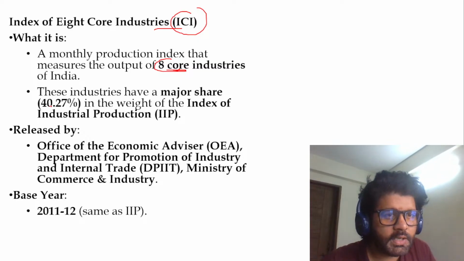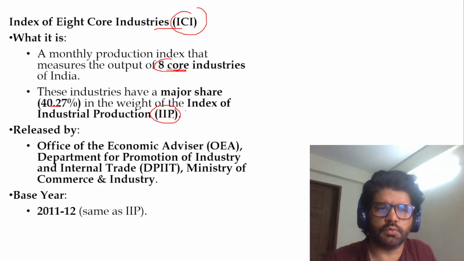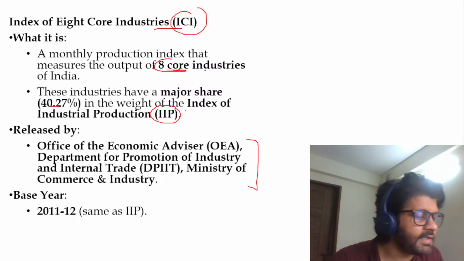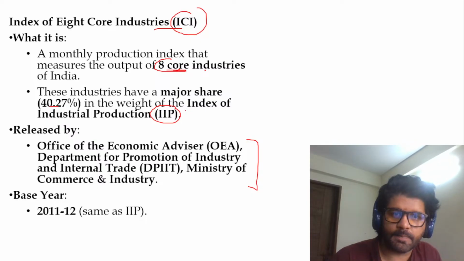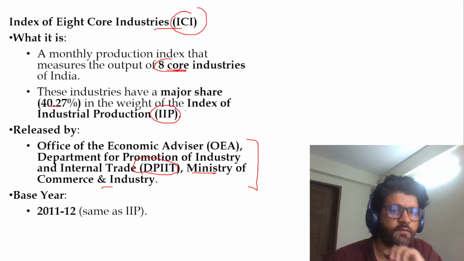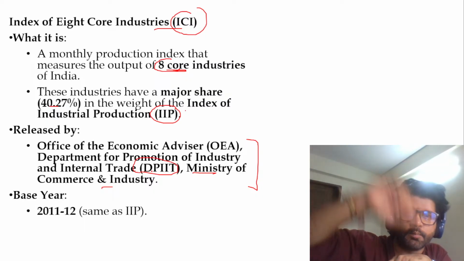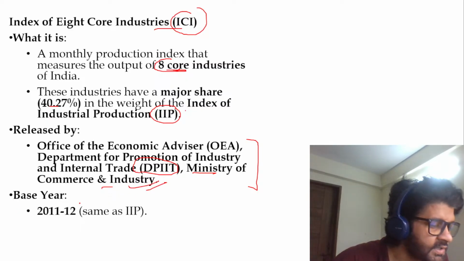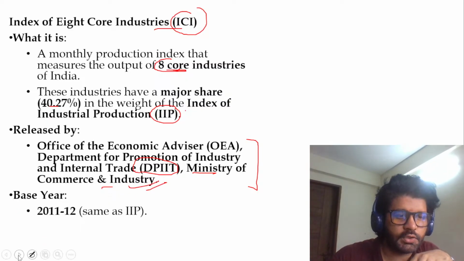Cool. So they have 40% weightage in IIP. So again, the rest 60% is other industries. They are not released. ICI is not released by MOSPI. Please remember this part. It is released by the Ministry of Commerce and Industry, DPIIT, Office of Economic Adviser. There you have MOSPI when it comes to IIP. Here you have the Ministry of Commerce and Industry. Base here is the same. Cool. So that is the index of 8 core industries.